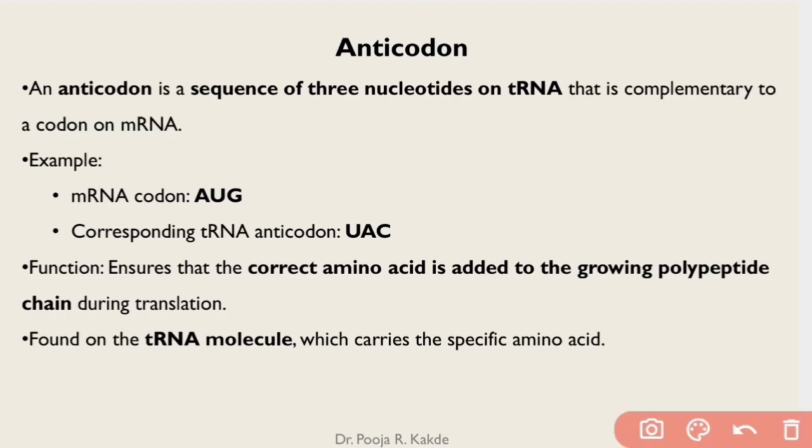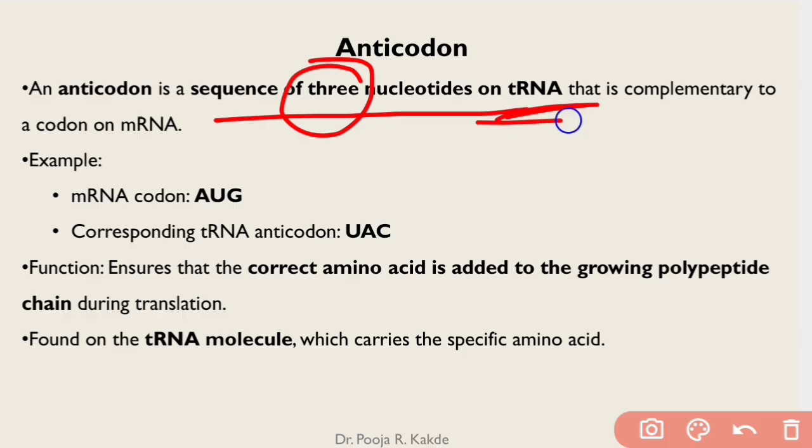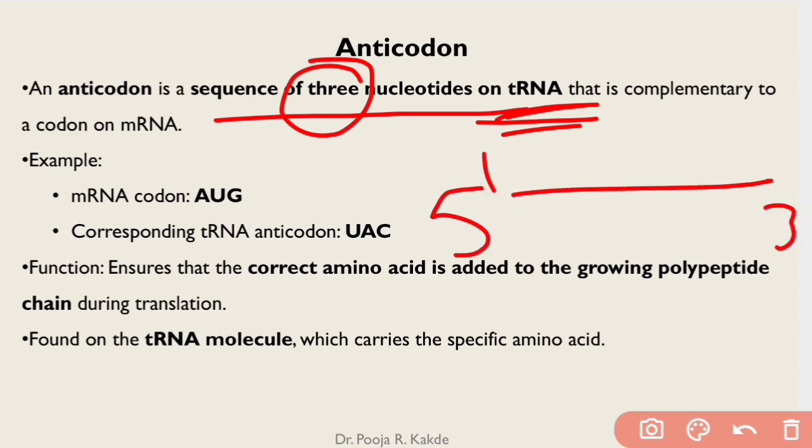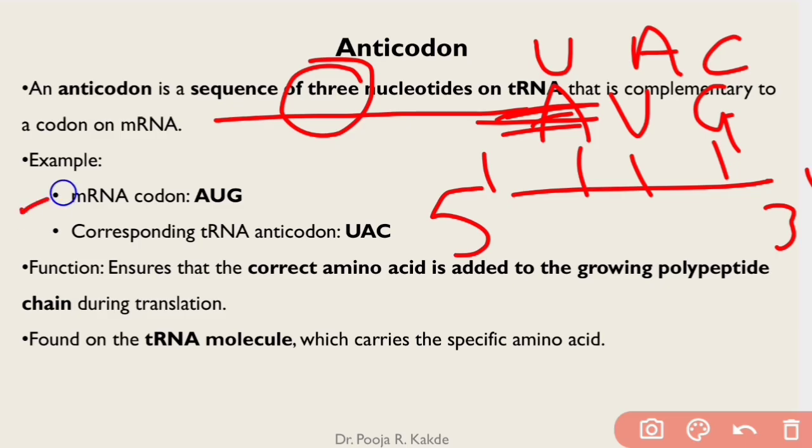And anticodon. Anticodon is a sequence of 3 nucleotides. Again, it is a triplet of nucleotides, but on tRNA. Codon was on mRNA. Anticodon will be on tRNA. And it is complementary to a codon on mRNA. So remember that example. AUG, which codes for methionine, will have a complementary pair on tRNA. So on tRNA, it will be UAC. So this is the mRNA codon AUG. It will have its complementary pairing of UAC on tRNA.